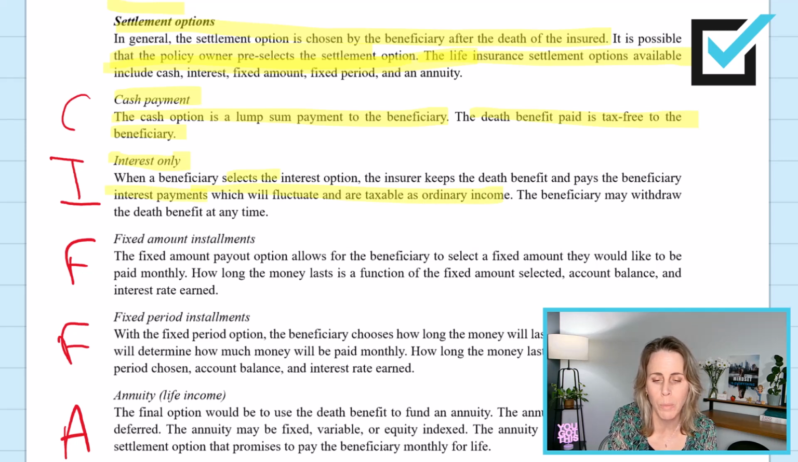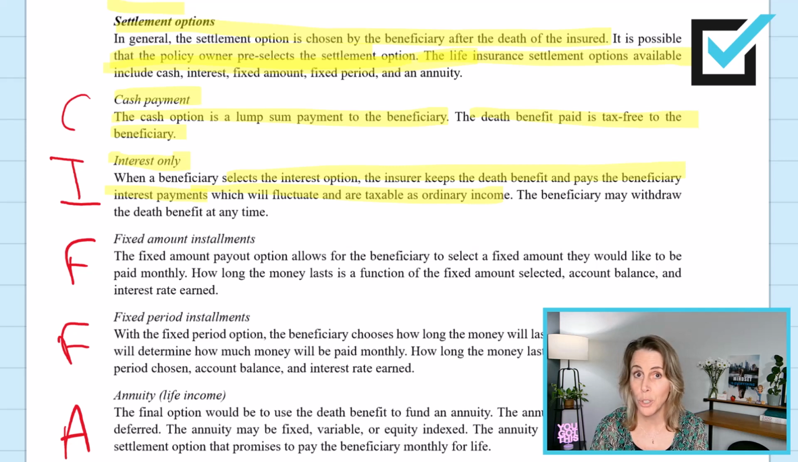How much the interest payment is will fluctuate. The beneficiary has the right to choose to withdraw the death benefit, the face amount, at any time. So the death benefit, $500,000 in my story, is not taxable, but the interest paid is taxable.